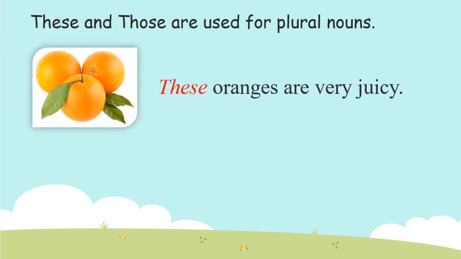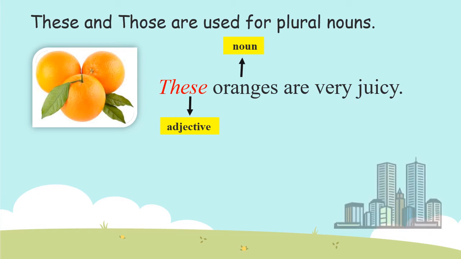These oranges are very juicy. Which oranges? These oranges. So these is adjective and it is defining the noun oranges. So oranges is the noun. So these is the demonstrative adjective and it is used just before the noun oranges.